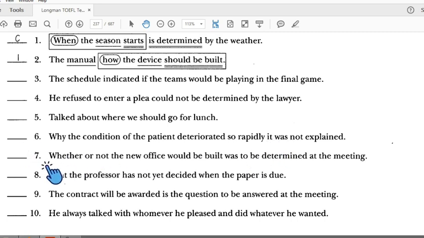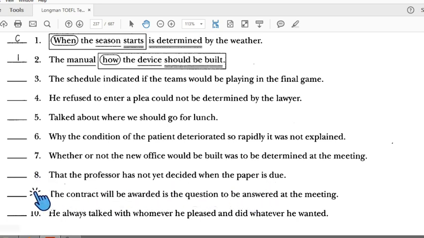Number 7, "whether or not the new office would be built". Is it subject, verb or directly verb? It means that it is totally right, because "whether or not the new office would be built" is a subject. The noun clause is a subject, and there's a verb here. So answer 7 is correct. Number 8, the professor has not yet decided when the paper is due.